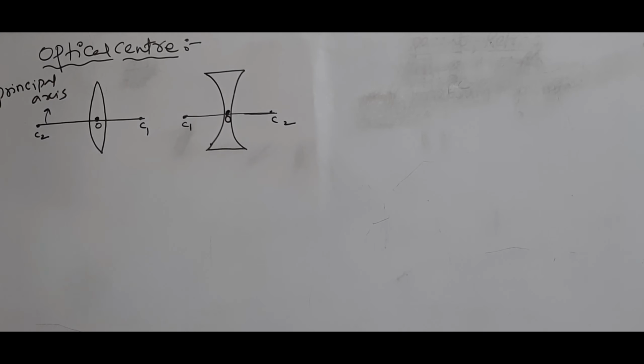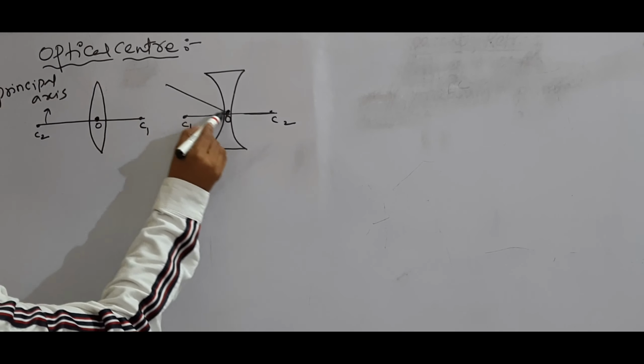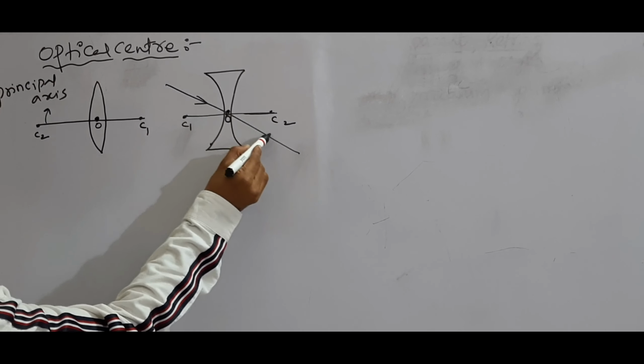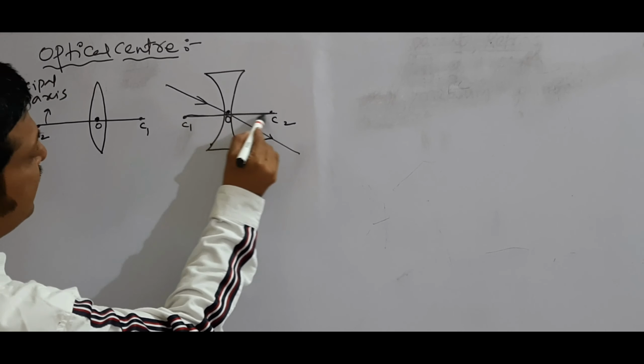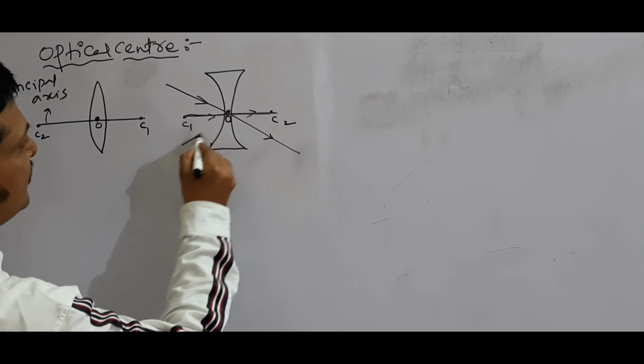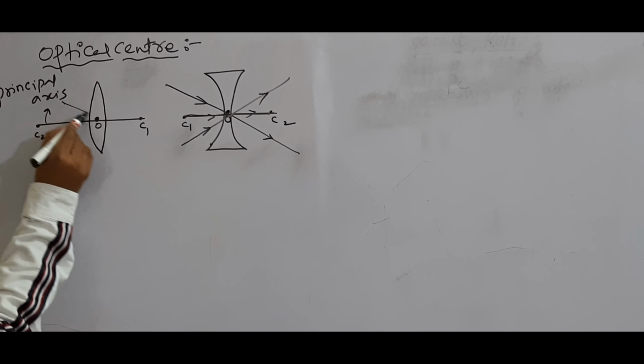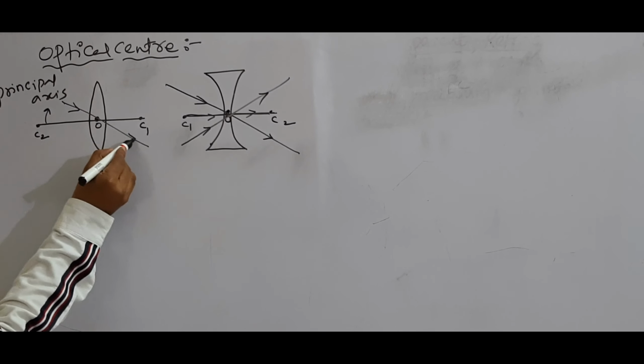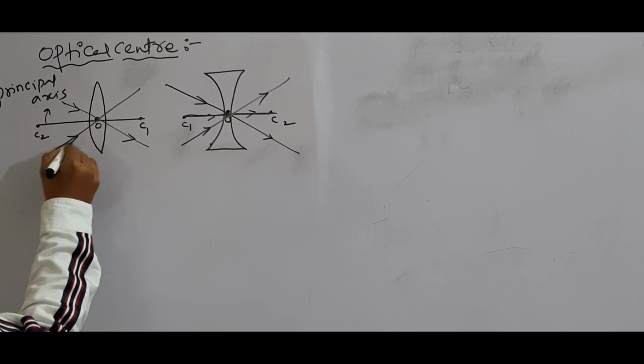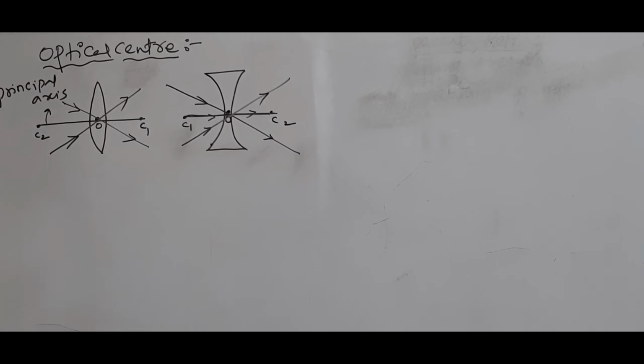Next, a very important point: if any ray passes through the optical center, it goes undeviated. This is a very important point. Why?